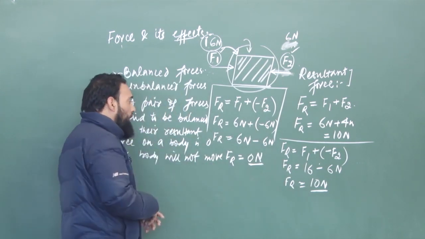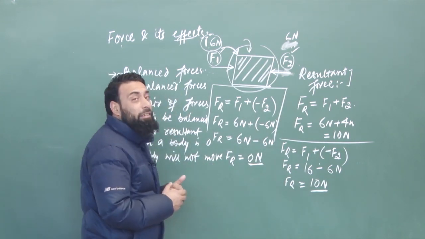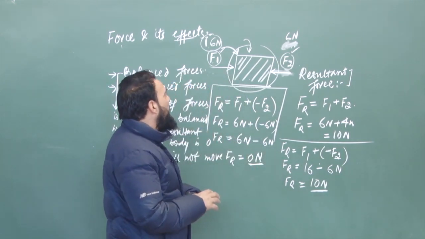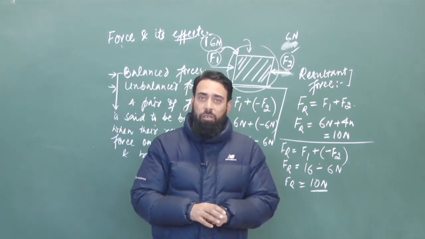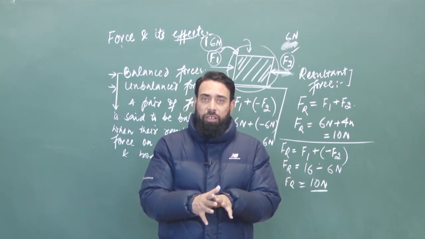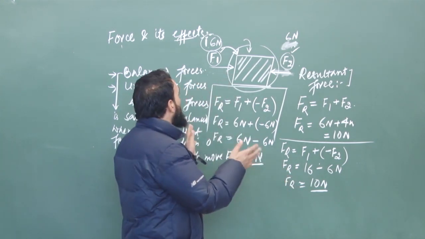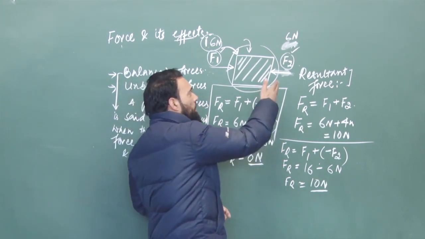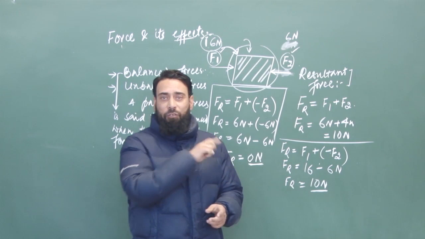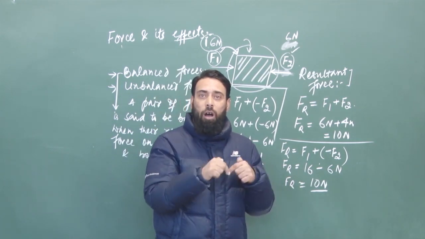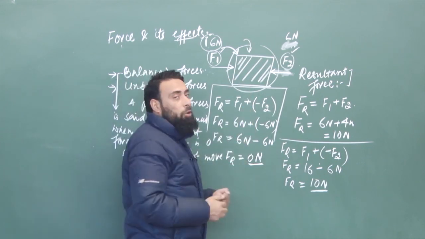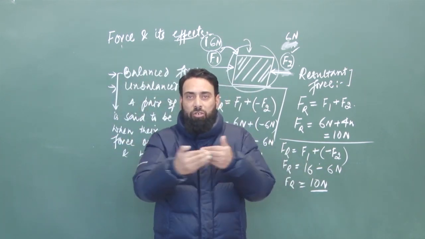Now the second important one, which I have discussed, is unbalanced force. I have quoted an example here that F1 and F2 are two unbalanced forces and they are applied in opposite directions. F1 is a 16 newton force and F2 is a 6 newton force. One is applied on the right side and the second is applied on the left side. So they are in opposite direction to each other.